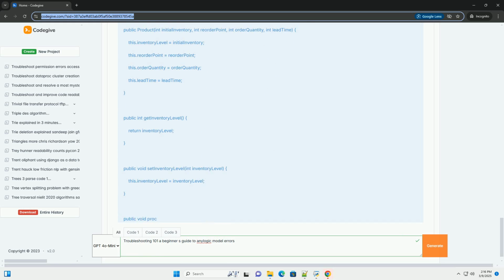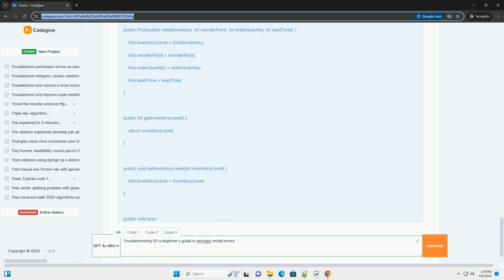Testing individual components of your model, for example functions, state charts, and agent types, in isolation can help you catch errors early and ensure that each component is working correctly before integrating it into the larger simulation.